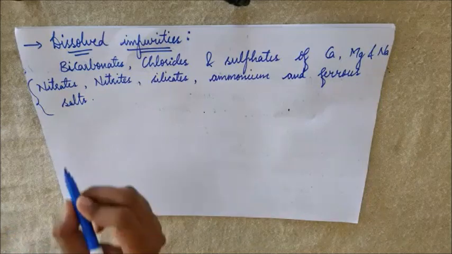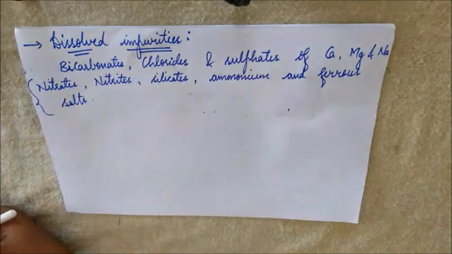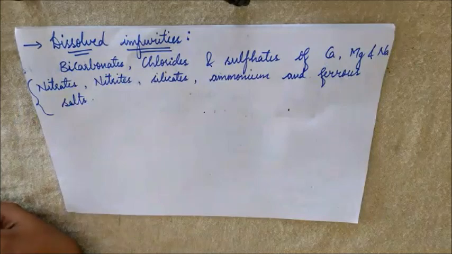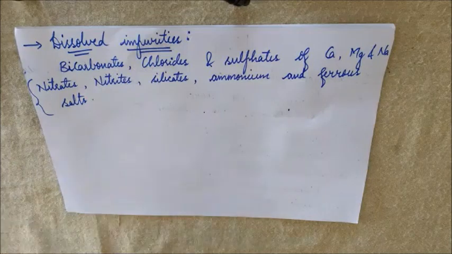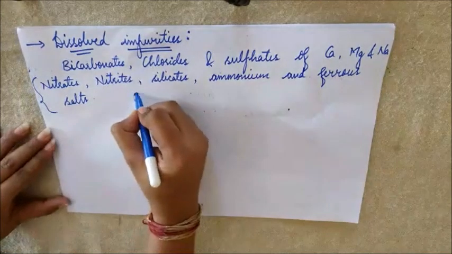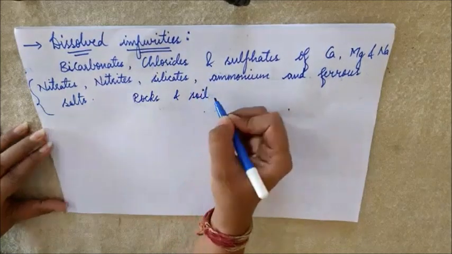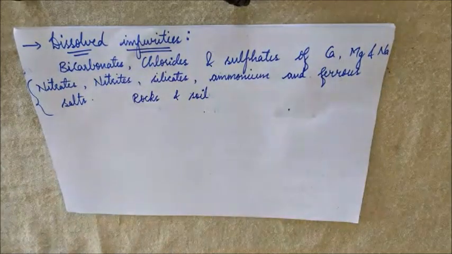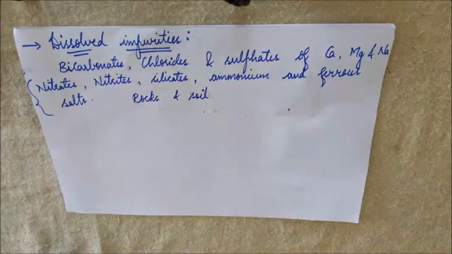Now, how are these salts present in water then? When water falls onto the surface, I said that the surface contains lots of impurities. So that is how the water is contaminated. When water is continuously in contact with rocks and soil, there are chances that these dissolved salts are present in the water.